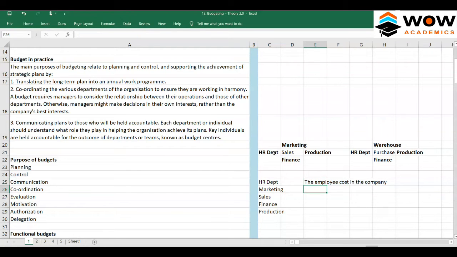Okay, so marketing has to tell the total new sales generated, versus target. Finance would be, they have to reduce the finance cost in some manner for the overall department. Usually for finance, it's very difficult to give them a particular target.